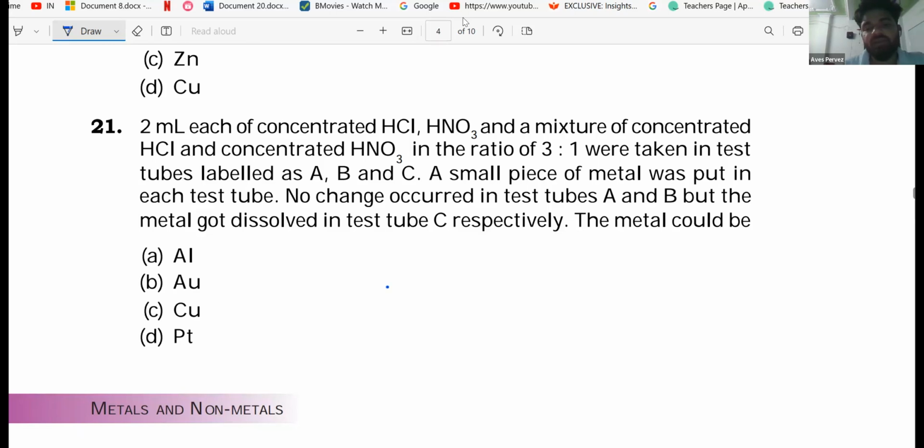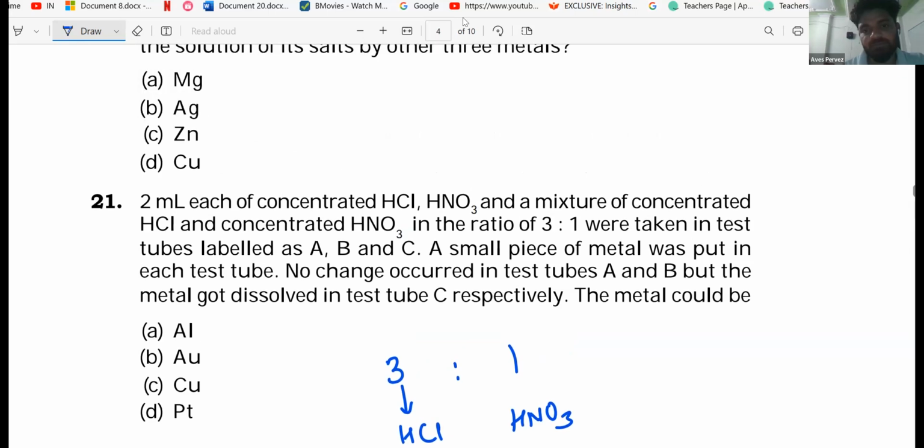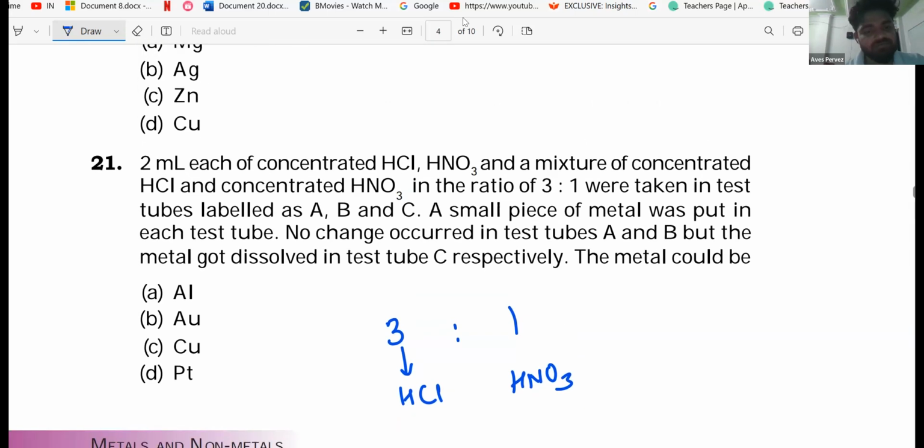Okay, tell me this: what would happen when substances like concentrated HCl and concentrated HNO3 are mixed in a ratio of 1:3? What will be formed, and what is the name of that mixture? That is aqua regia.